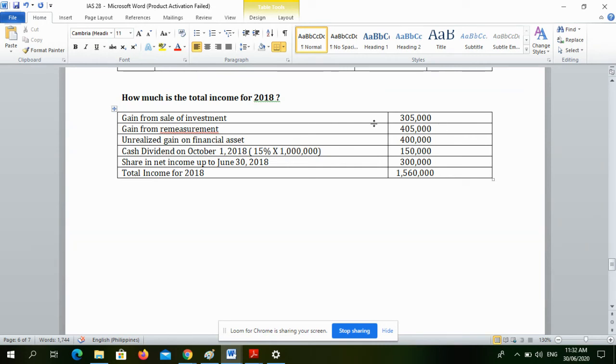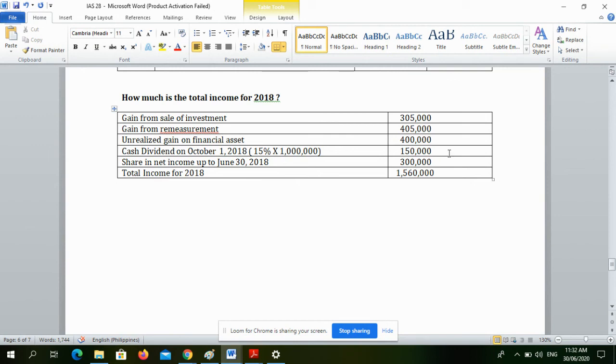Ito naman, this is the gain arising from reclassification from investment in associate to FAFVPL. Bakit tayo nag-reclassify? Kasi hindi na na-meet yung significant influence criteria. And we also have unrealized gain on financial asset kasi during December 31, there is a fair value change. So, merong 400,000 na unrealized gain.